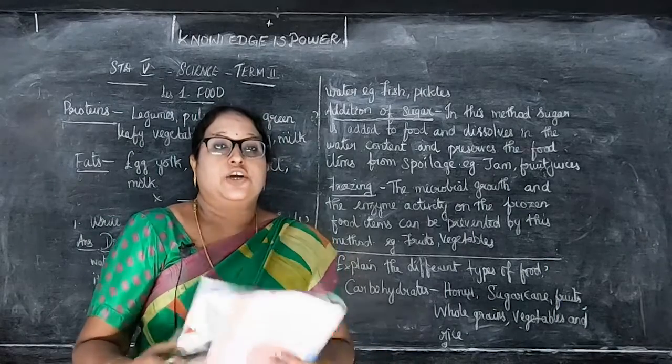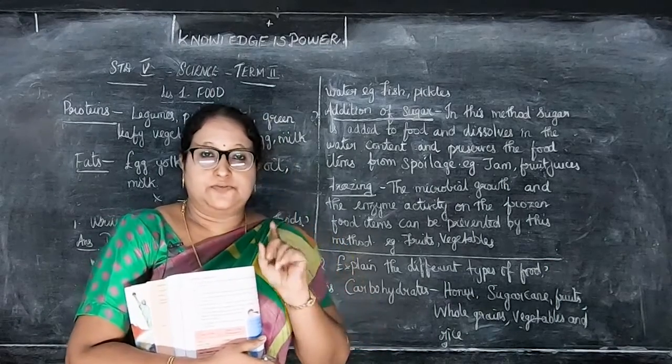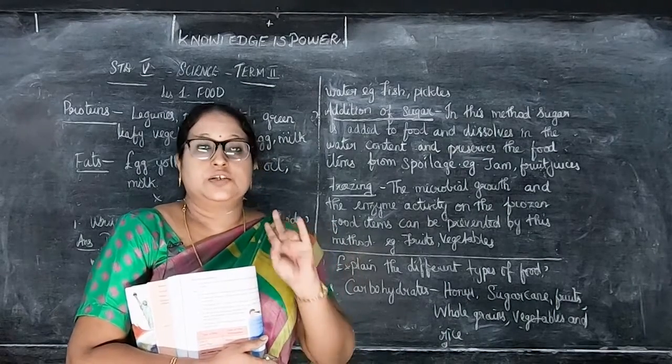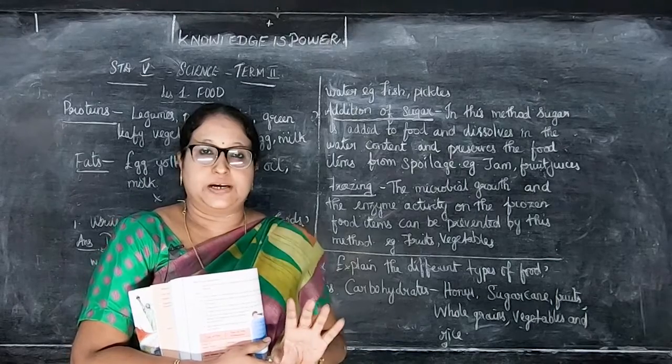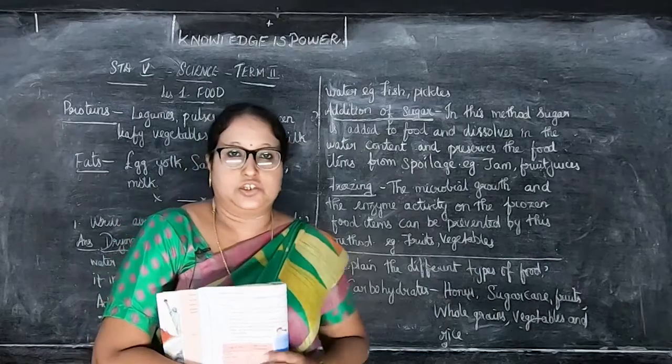That is, for your half-yearly exam, 2 lessons are there. Term 1, lesson 4, science in everyday life, and from term 2, lesson 1, food. So, for both the lessons, I have given you book back answers, children. So, write neatly in your classwork and learn for your exam. Okay, children? Thank you.